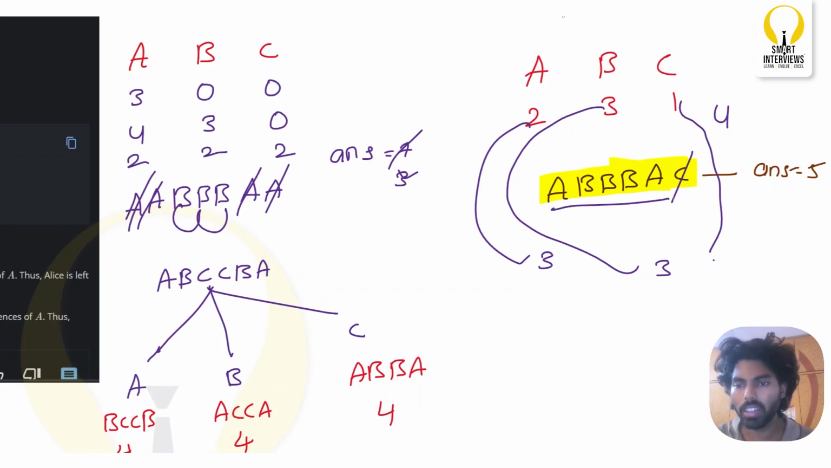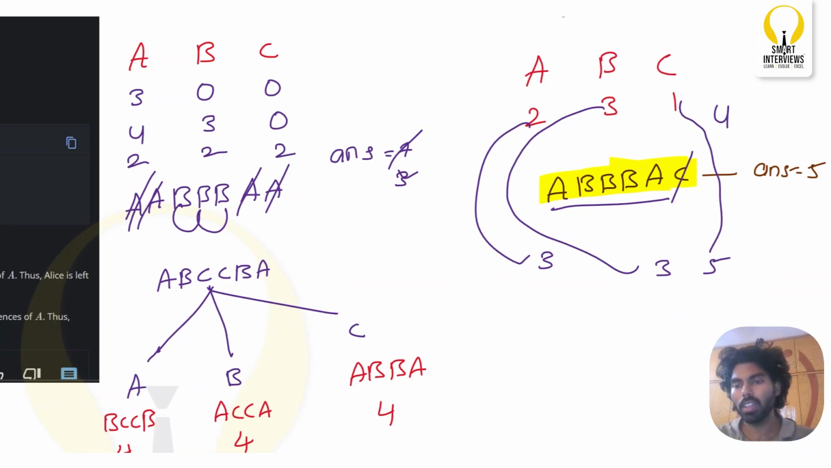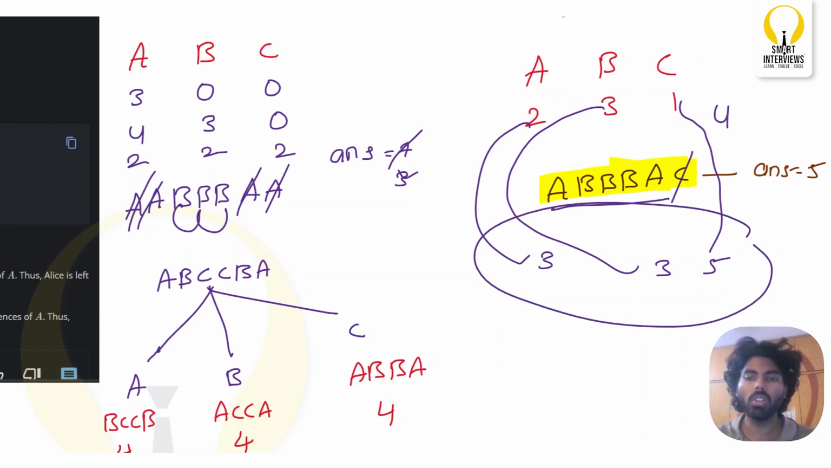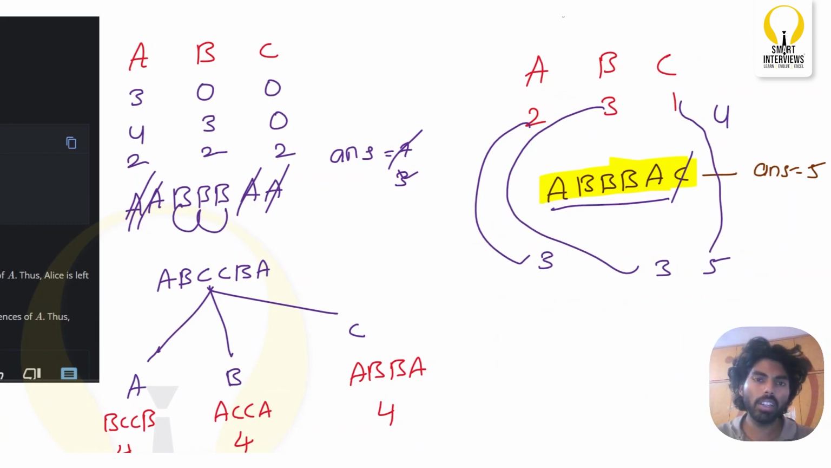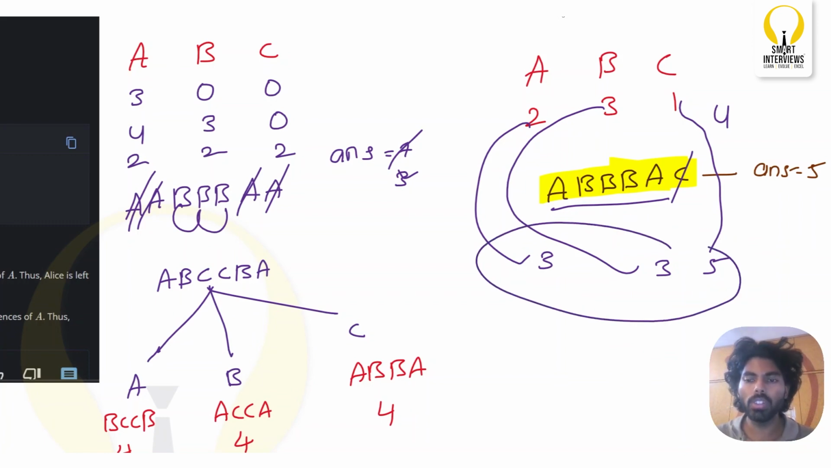Same, 5, right? If Bob removes C, our answer is 5. So we don't know what is the character that Bob can remove. Bob can go with A, Bob can go with B, Bob can go with C. We don't know that. But Bob's most important aim is to give you the minimum answer among all these values. Bob's aim is that I will delete that occurrences of a character such that you are getting the minimum answer. So what we will do is we will simply try all the 3 possibilities.